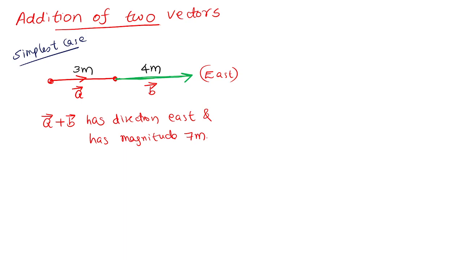So this is the simplest case. We just add the magnitudes if they are moving in the same direction. If the displacements or vectors are in the same direction, the direction remains the same, and the magnitude is obtained by simply adding them. The general case is the important one; I started with a simple case. Is that okay? This example is clear to you? Understood?